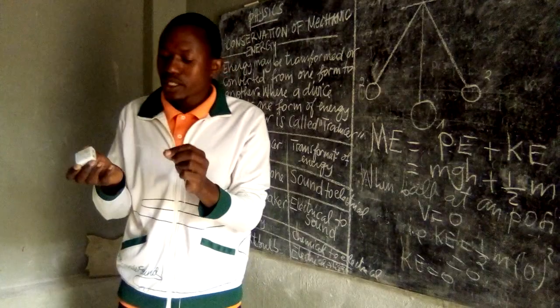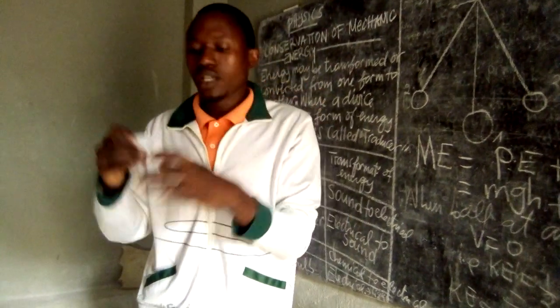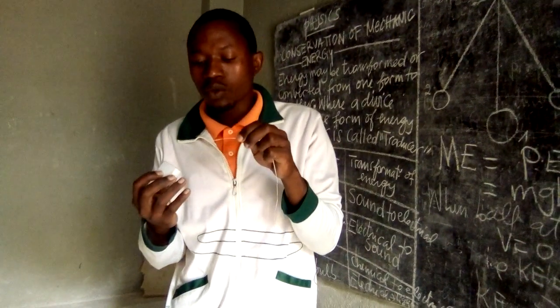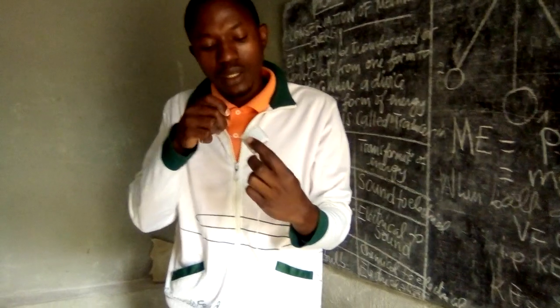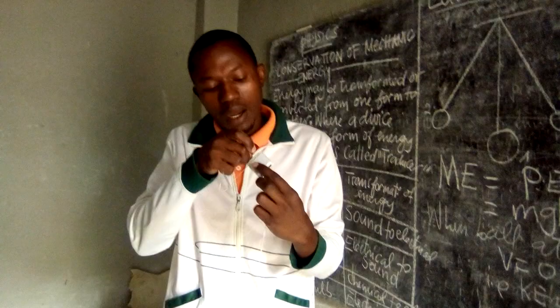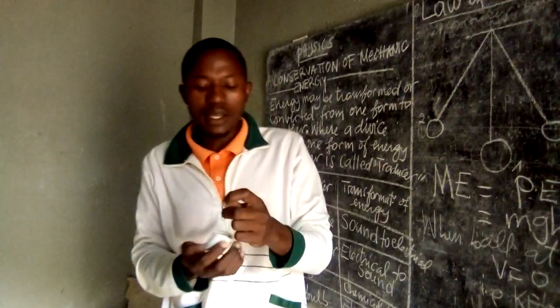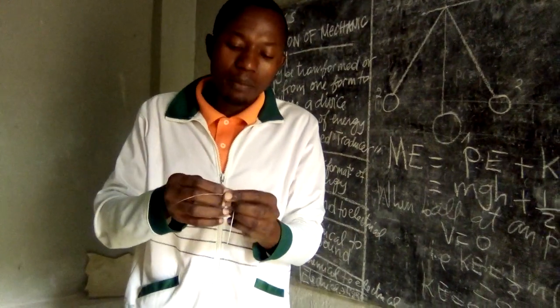Let's consider this one as a bob and this is a string. Then let us use those things to make a pendulum.